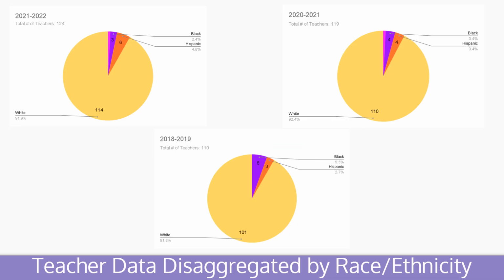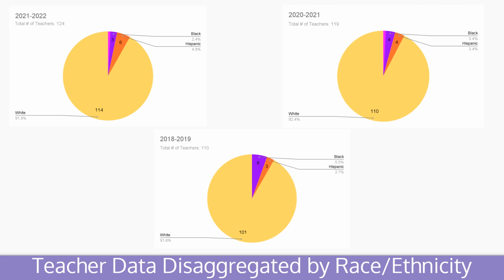Here we have it disaggregated by race and ethnicity. Similar to our student population, most of our teacher population is white as well, even more than the student population. They're all in the 90 percentages. So in 21 to 22, we are 91.9% white at 114 teachers. In 2020, 2021, we had 110 white teachers. In 2018 and 2019, we had 101 white teachers. So the number of white teachers has increased each year.